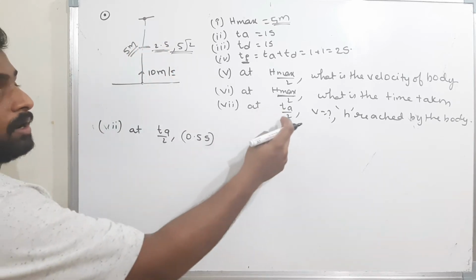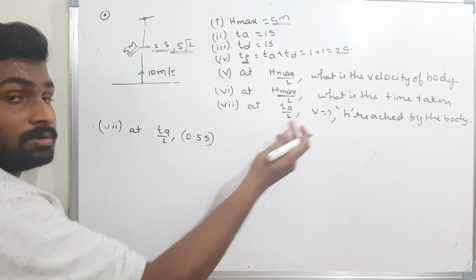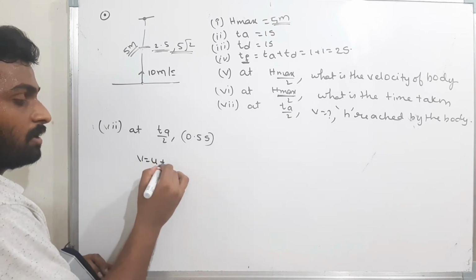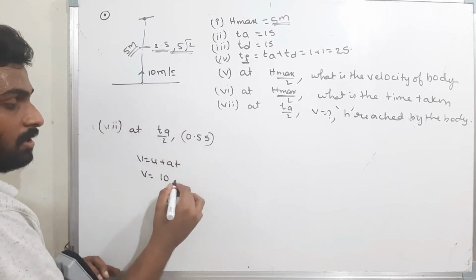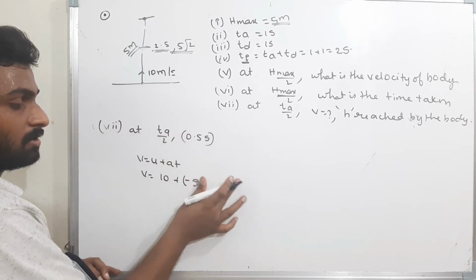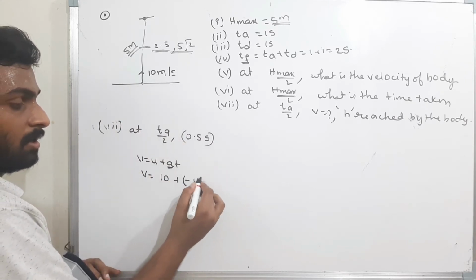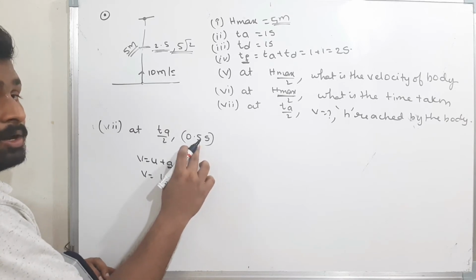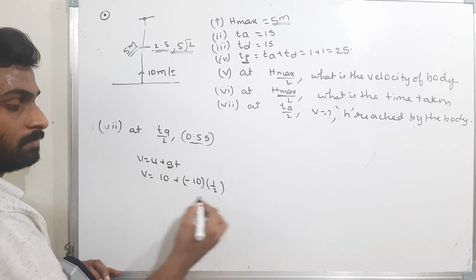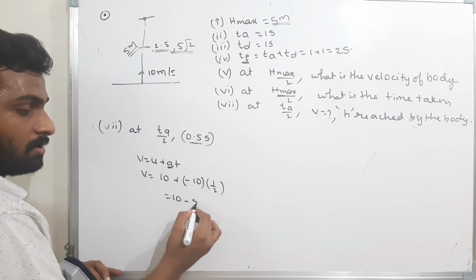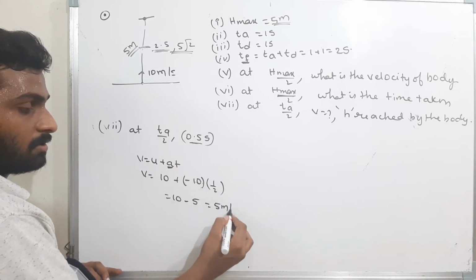Now they told us to find the velocity at half of the time. V is equal to u plus at. U is 10 meters per second plus g, which is minus 10, the acceleration. They told us to find the velocity at time t is equal to 0.5 seconds, that means 1 by 2. So 10 minus 5 is nothing but 5 meters per second.